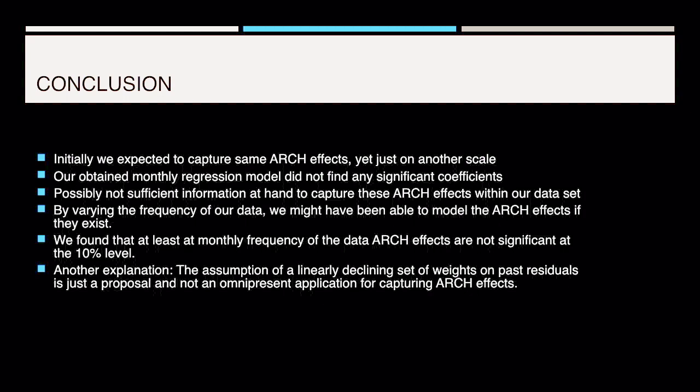So to summarize again, initially we wanted to capture the same ARCH effects, yet just on another scale in the second model. But our obtained monthly regression model did not find any significant coefficients, let alone any sign of ARCH effects in the data. There are multiple reasons, such as that we might not have had sufficient information or data to observe the ARCH effects. We tried, by varying the frequency of our data, to be able to regress an ARCH model, so where ARCH effects existed, but it didn't happen. And we thought that if the ARCH effects exist, maybe we could have detected them, but we couldn't.